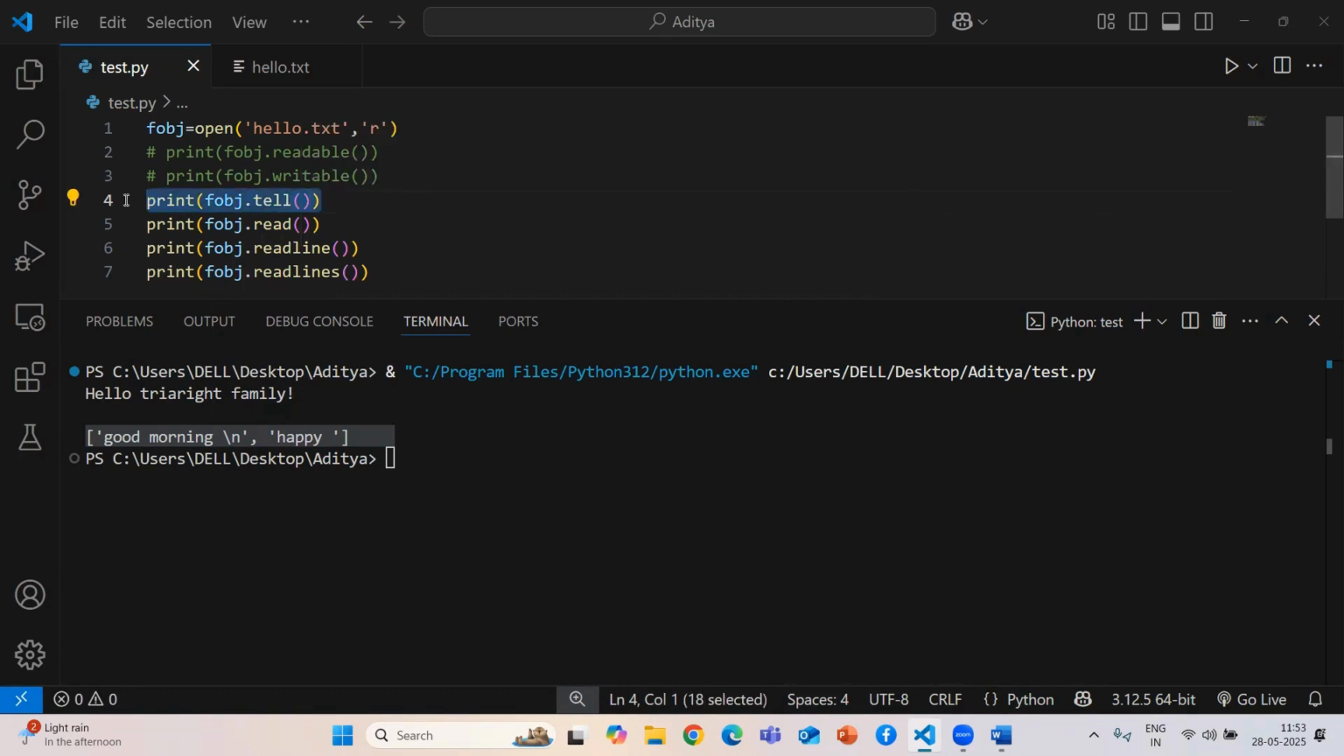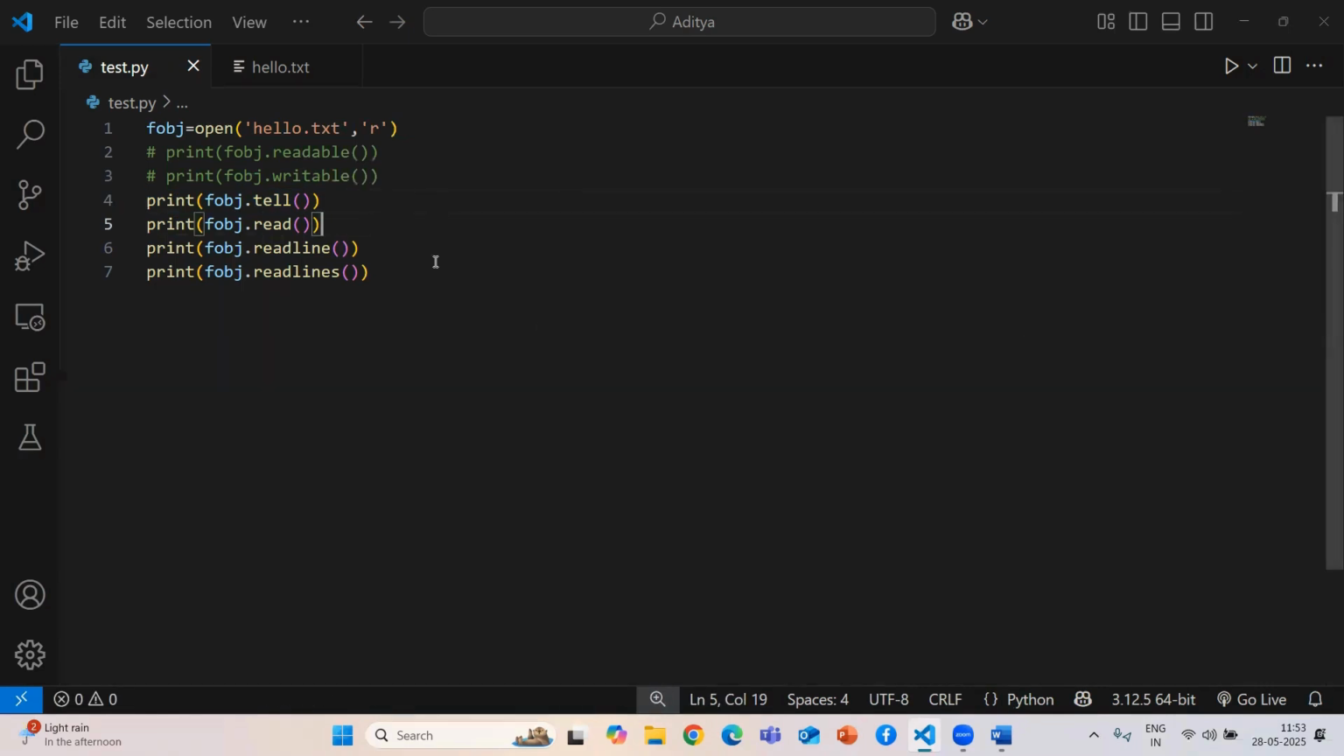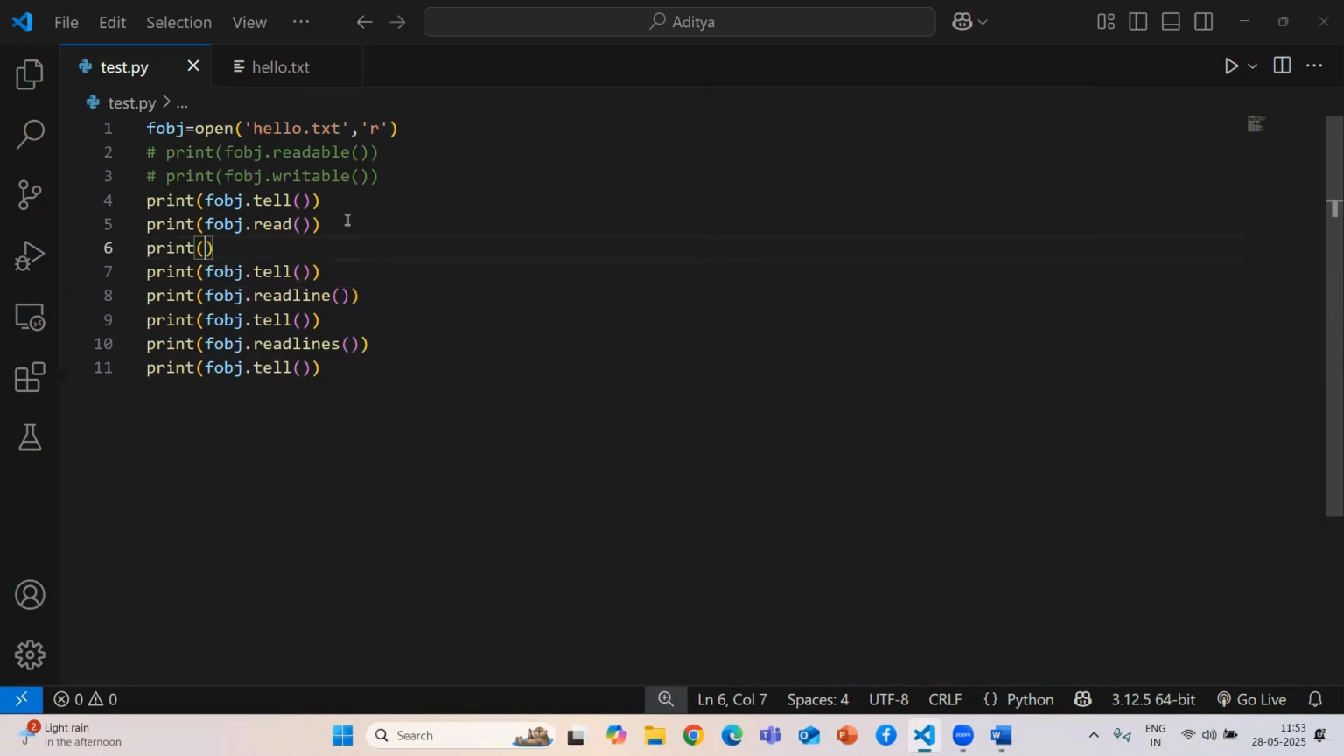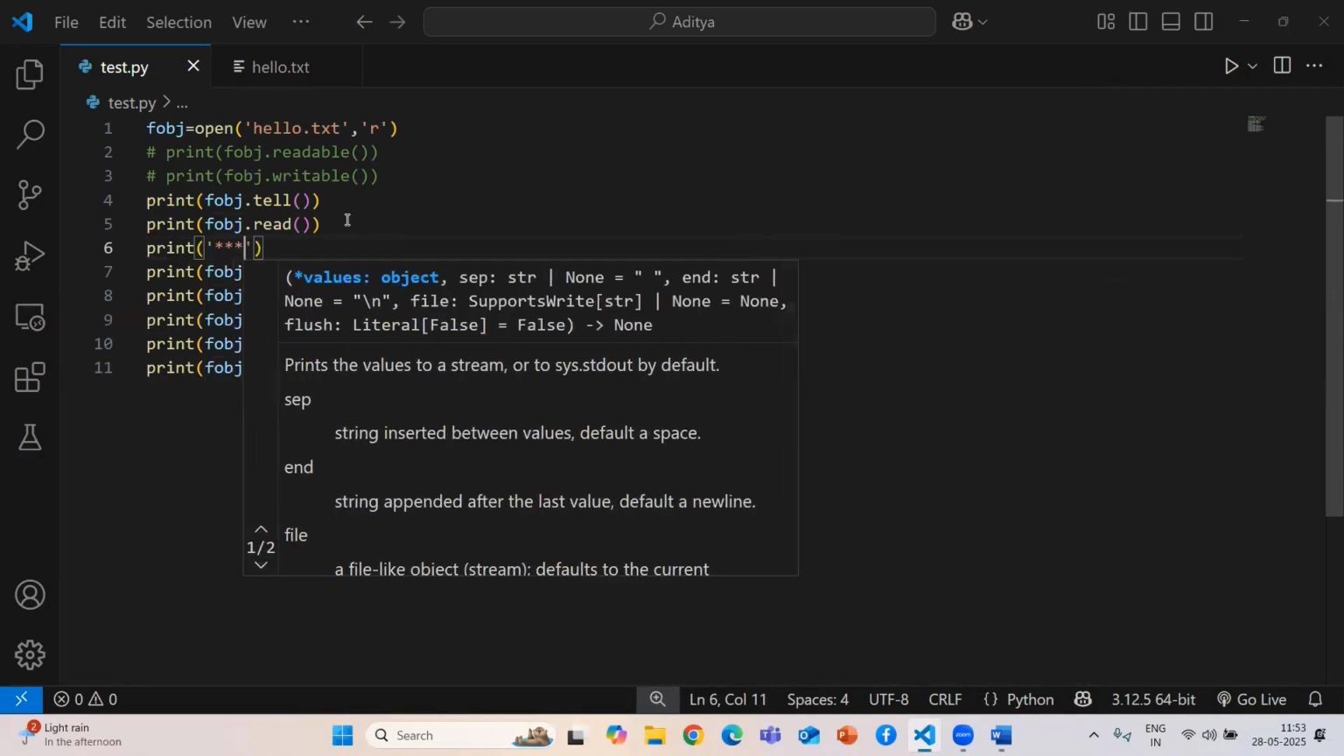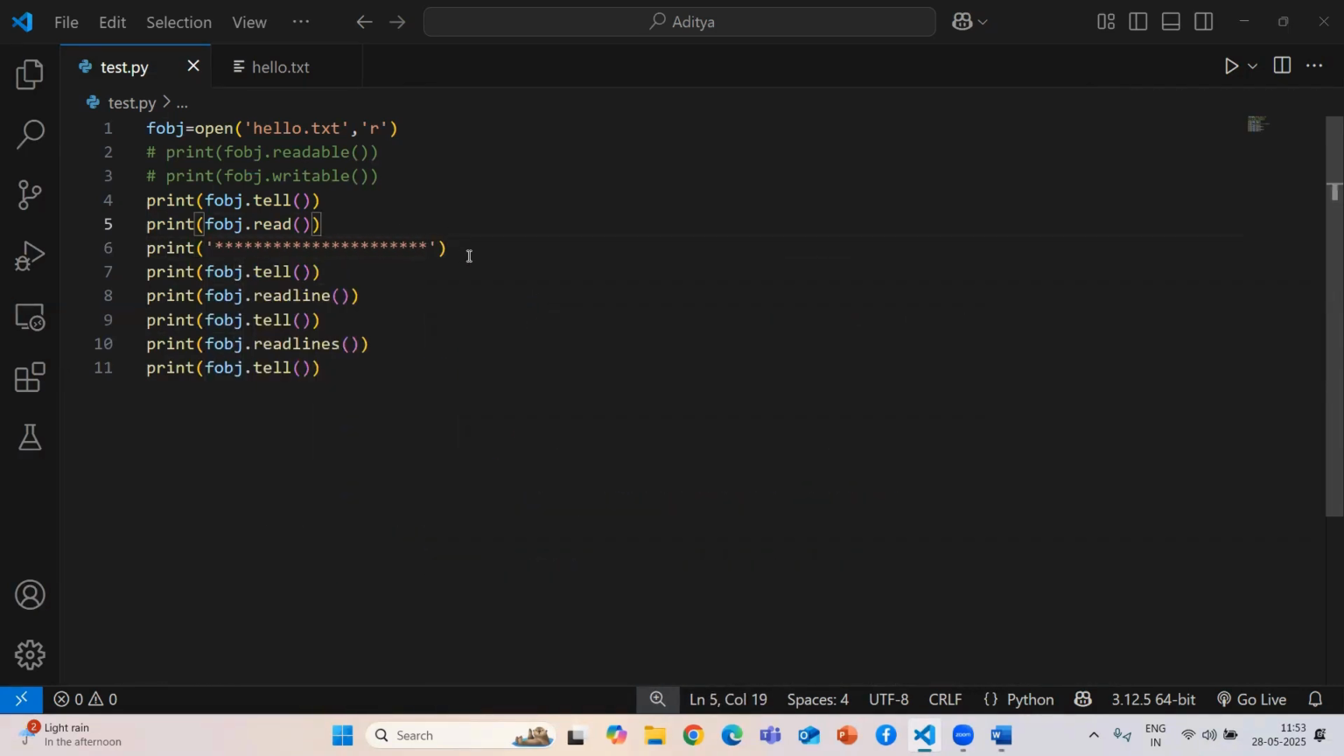I'll print everything. Before that I need to close that, so after this only I need to print. After everything, I just print a star, so that for better clarification you can get a clear picture. Yes, I want to print after this, and before also.